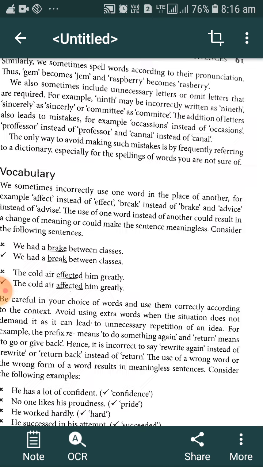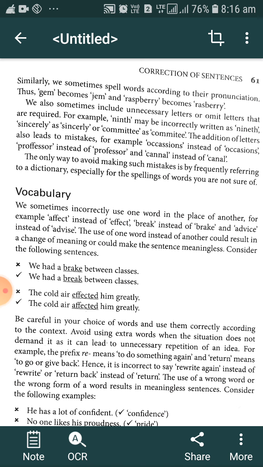Similarly, we sometimes spell words according to their pronunciation. Thus, gem becomes jem, raspberry becomes rasberry. In gem, this is the right spelling, but when somebody tells us to write the spelling of gem, we generally use our Barakhadi in Marathi and write according to pronunciation, and we write JEM. We should know the correct spelling is GEM.